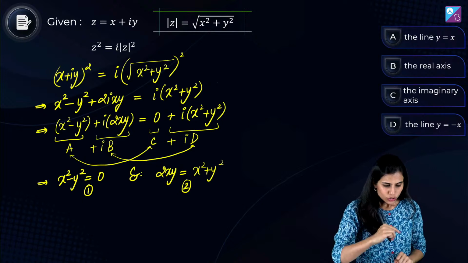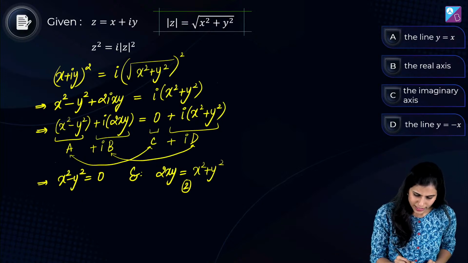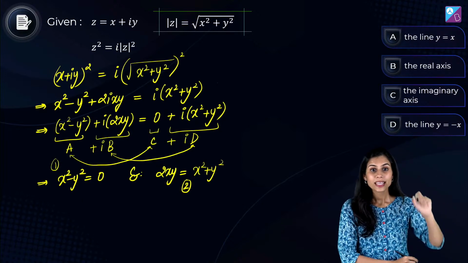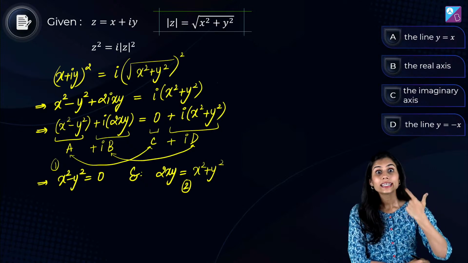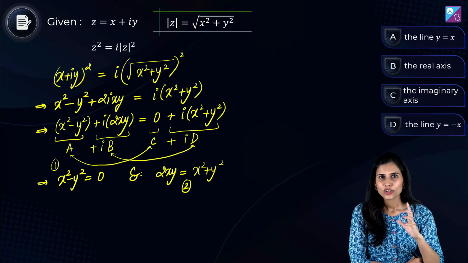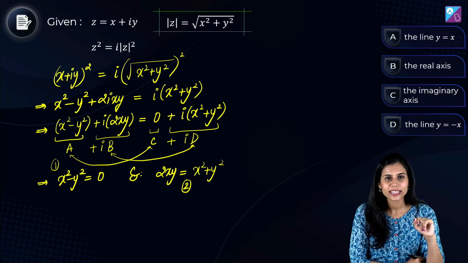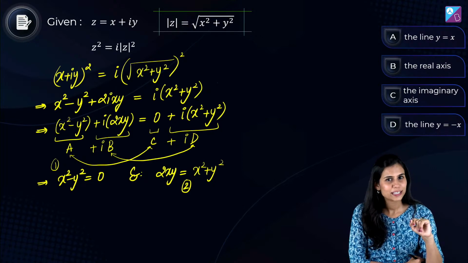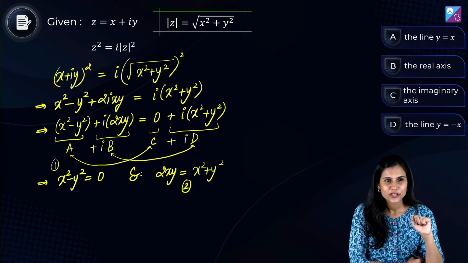समझ आई ड्रिल? तो look at the first equation guys. What is it representing? Anybody remembers? x square minus y square equal 0 क्या रिप्रेजेंट करता है? कोनिक्स पढ़ के आए हो? स्ट्रेट लाइन्स पढ़ा है? पेयर ऑफ स्ट्रेट लाइन्स पढ़ा है? What is this representing? x square minus y square equals 0. Yash is absolutely right. I will be addressing your answer.